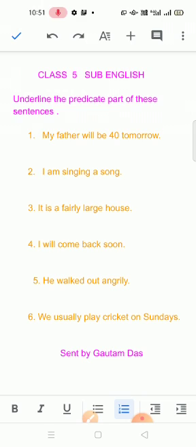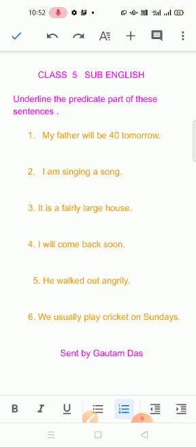Subject is the first part of the sentence. The first part of the sentence is called the subject. That means the doer of the sentence, who does.